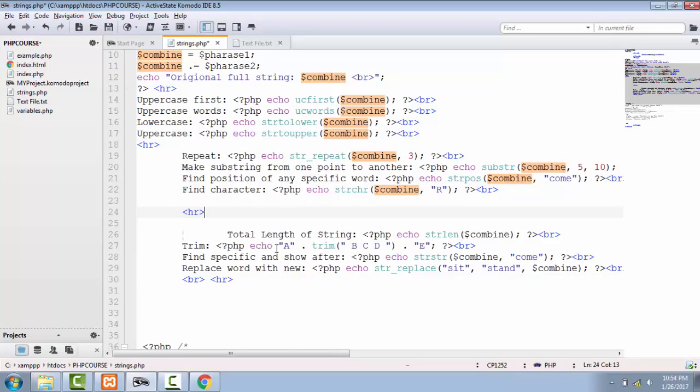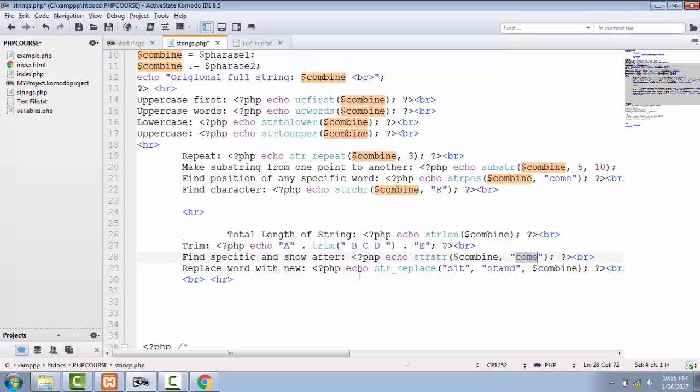Now you can trim your word with your string. So in this case, we are concatenating A with our string of BCD. It's going to trim this space from here and put our A with our B, and also put our E with D. So trim is just used to avoid spaces and combine our strings. We have string A here and string E here and string BCD here. Now by using strstr, you can find any specific word and show the rest after it.